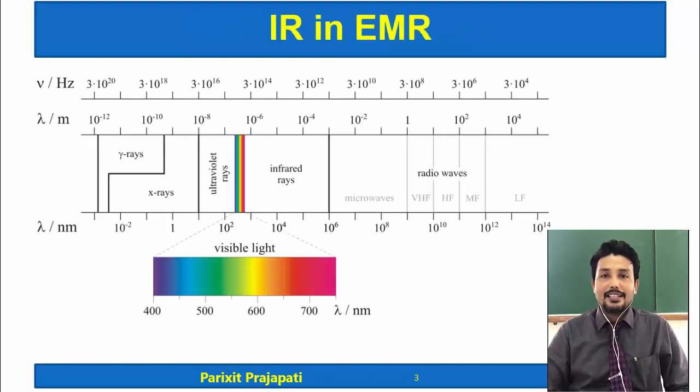Here is the electromagnetic radiation spectrum, and where is the position of infrared radiation? If we go from left hand side to right hand side, then wavelength increases and wave number or frequency decreases. Infrared radiation falls in between the visible radiation and microwave radiation.